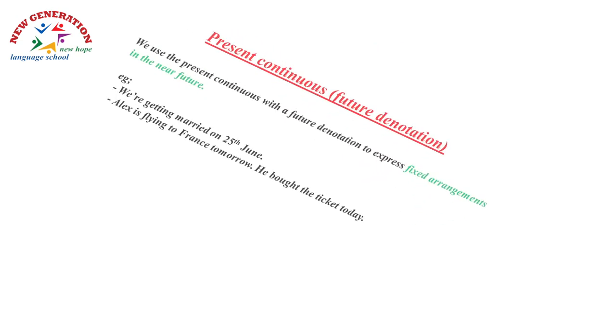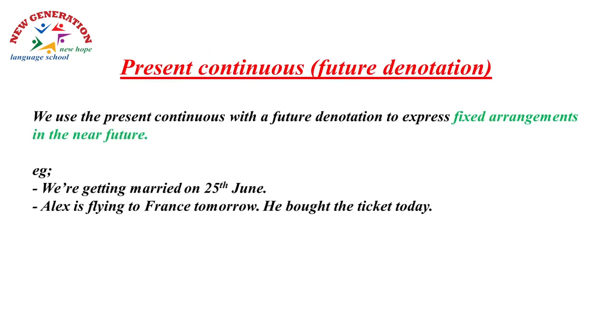Another way, the present continuous with a future denotation. We use the present continuous to show something that is happening in the future, and we use this form to express fixed arrangements in the near future. Look here, we're getting married on 25th of June. This is an arrangement. They have arranged the day. They have chosen the place where they will have their wedding party, and everything is arranged. Only doing the action in the future.